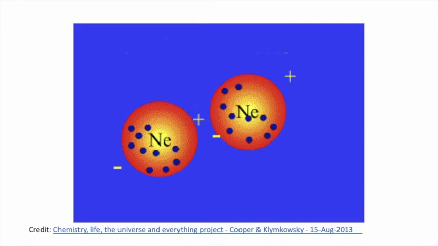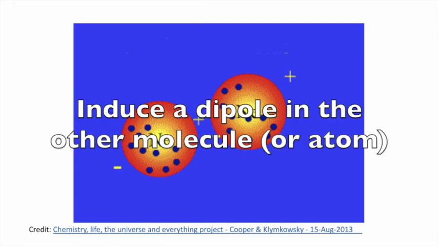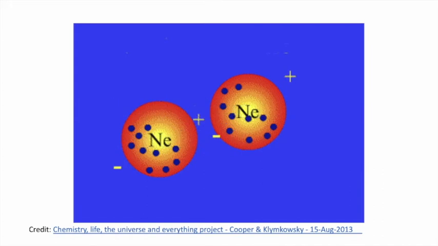If this molecule is very close to another molecule, the other molecule may also be affected, and the Coulombic forces from the temporary dipole can induce a dipole in this neighboring molecule. These temporary dipoles will attract each other for a short period of time.